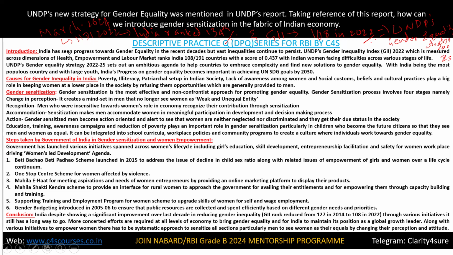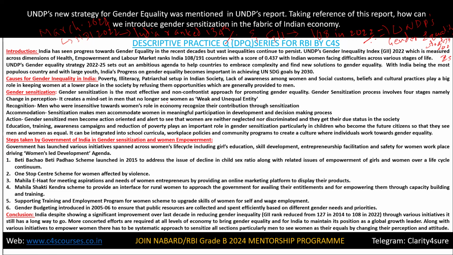India has seen progress towards gender equality in recent decades, but vast inequalities continue to persist. UNDP's Gender Inequality Index 2022, which is measured across dimensions of health, empowerment, and labor market, ranks India 108 out of 191 countries with a score of 0.437, with Indian women facing difficulties across various stages of life.